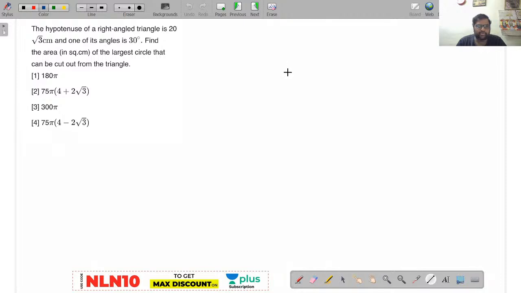The hypotenuse of a right angle triangle is, now this is a right angle triangle it seems. I'll take this as ABC. The hypotenuse of the right angle triangle is 20 root 3 and one of its angles is 90 it seems.